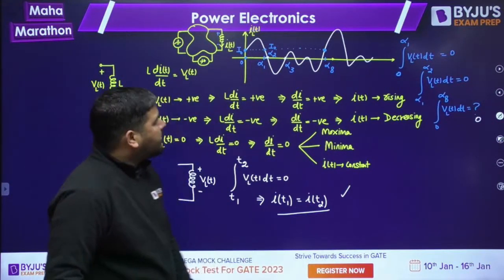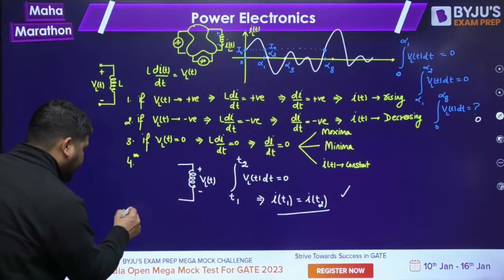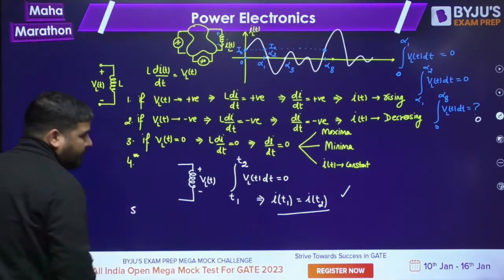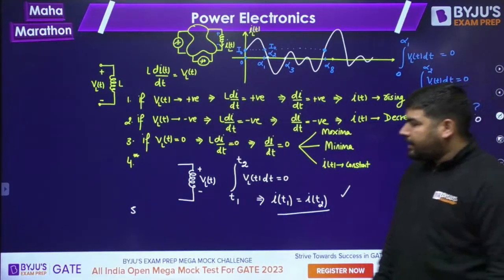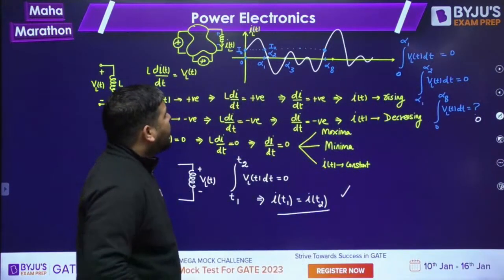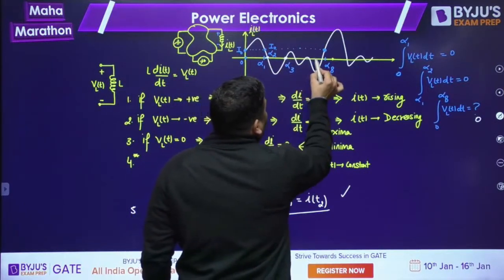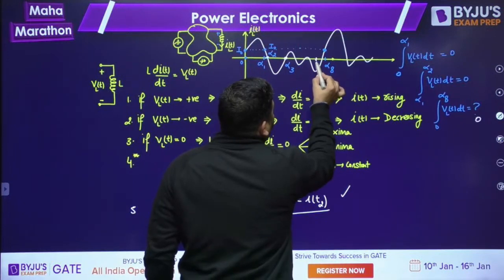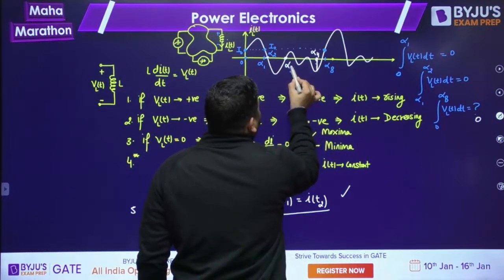Can I proceed, guys? Now let me tell you one more point. So this is point number 4. This is very important. Now let's come to point number 5 in inductor. Let's say you are standing at alpha 3 and there is a point we call alpha 4.